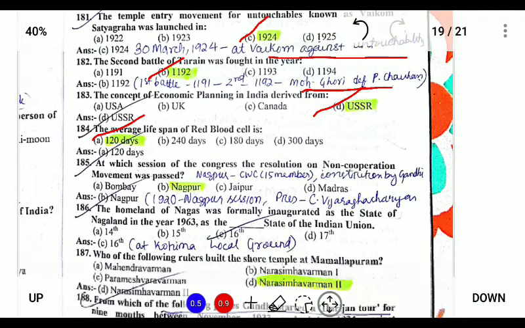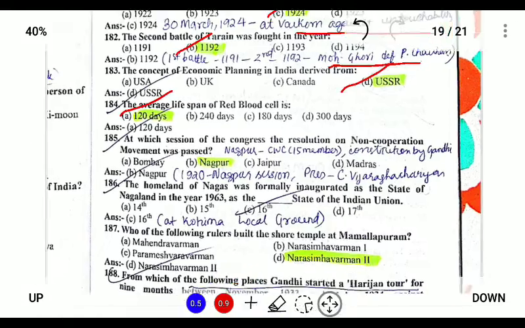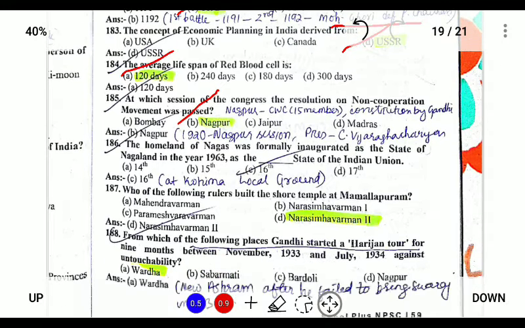Next, in which session of the Congress was the resolution for non-cooperation passed? It was passed in the Nagpur session, in which C. Vijayaraghavachariar was the president, and during the Nagpur session, the non-cooperation movement was launched. Next, the homeland of the Nagas was formally inaugurated as the 16th state of India by the 13th Amendment.